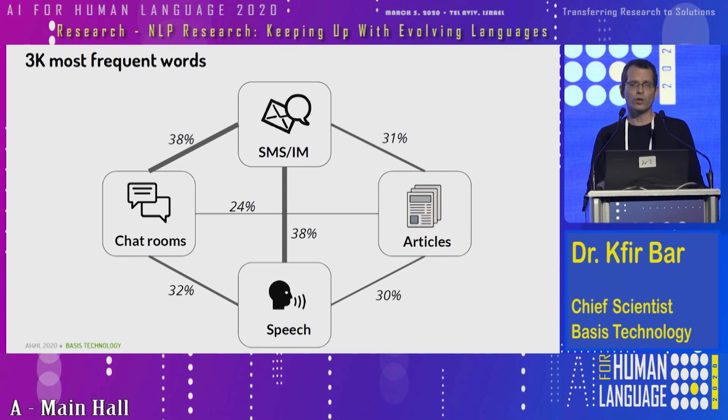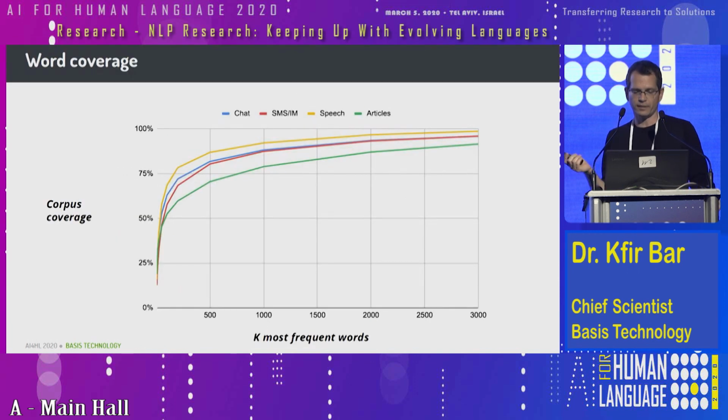So they're more related to the style of writing. So in that sense, news articles are different than all the others. Another perspective for that is maybe this one. Here we took the K most frequent words, and we summed all their mentions in each one of those corpora, and then we divided it by the total number of words, tokens in each genre. And we're using a running value for K.